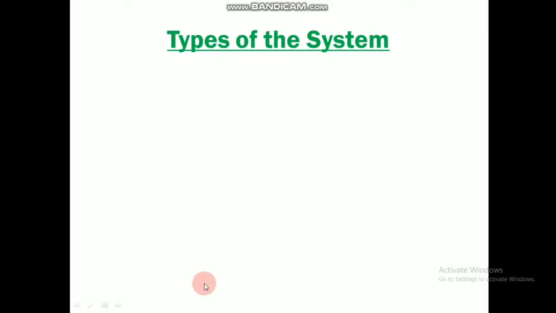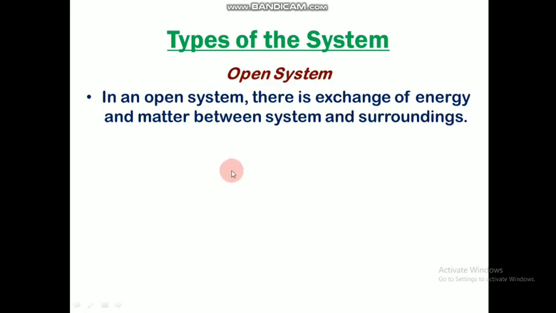Now we will study about types of systems. We do have three types of systems, which are open system, closed system and isolated system. In that, first we will study about the open system. In an open system, there is an exchange of energy and matter between system and surroundings.